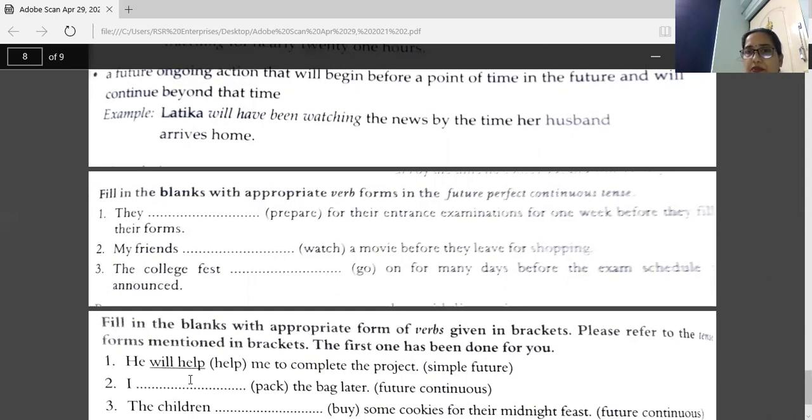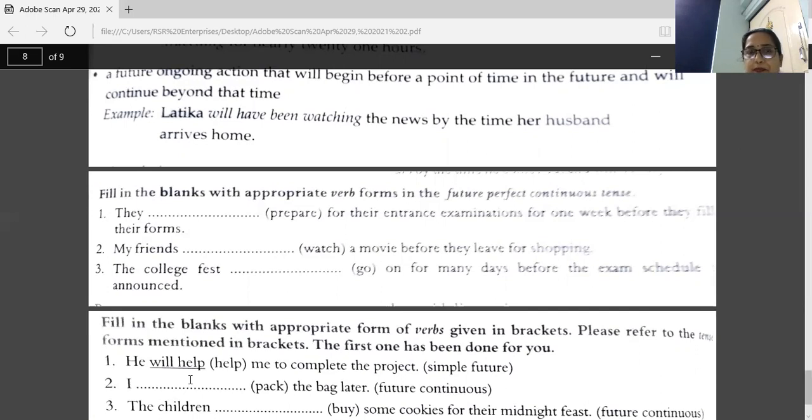So future perfect continuous tense of this verb will be they will have been preparing. Our answer is will have been preparing for their entrance examination for 1 week before they fill their forms.